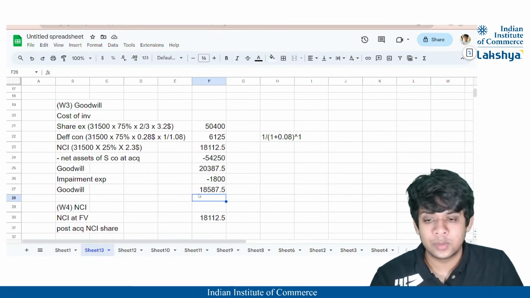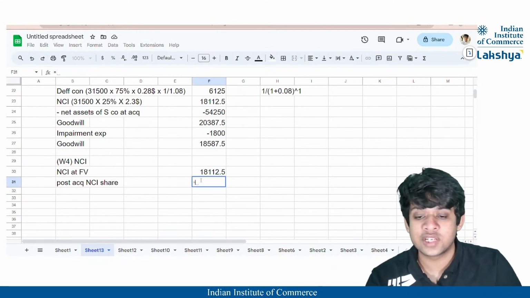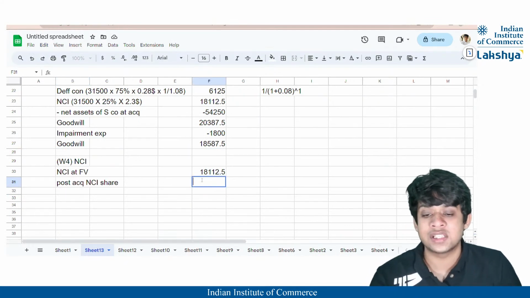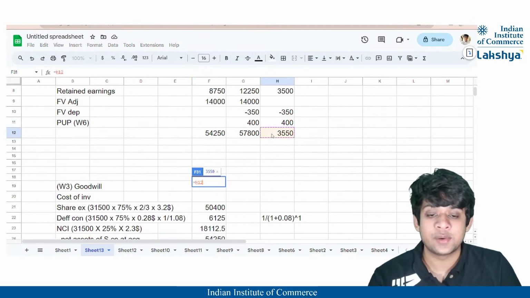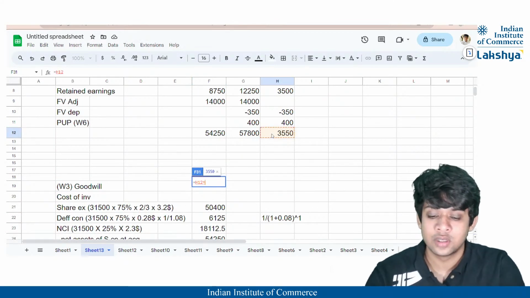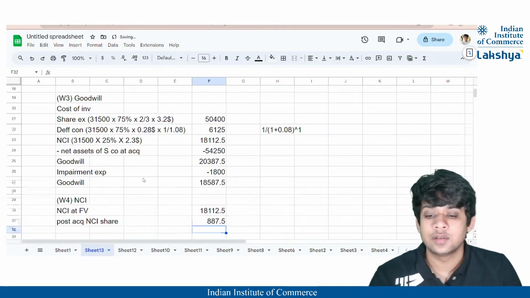So we have got our goodwill here, guys. Now we'll just take the NCI. So the NCI profit share is going to be nothing but whatever is the profit multiplied by the NCI percentage, right? So the post acquisition profit is 3,550 into NCI percentage, that is 25%, right?